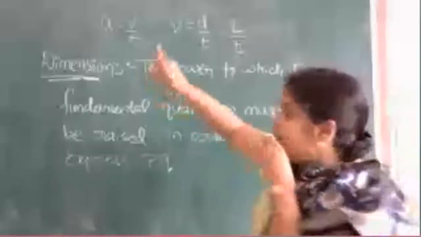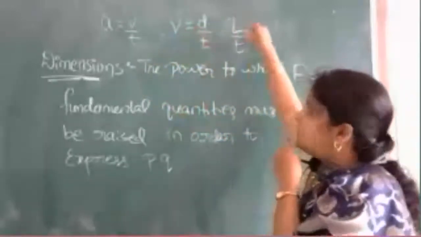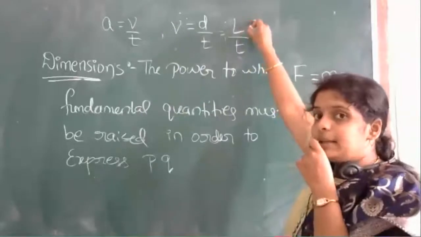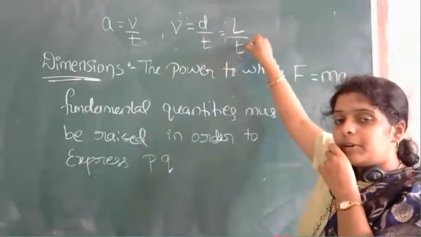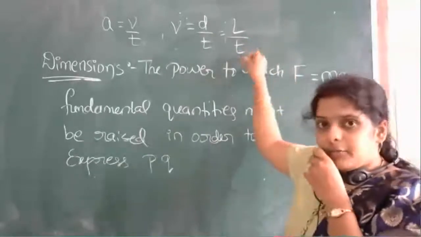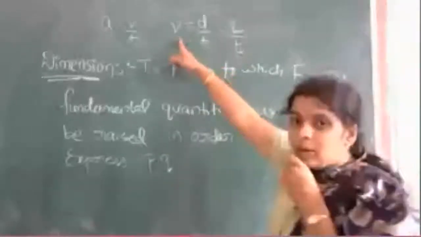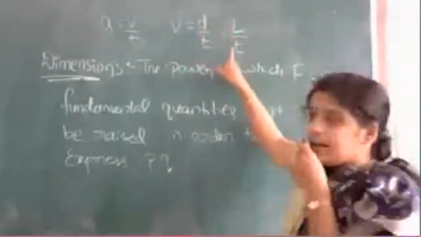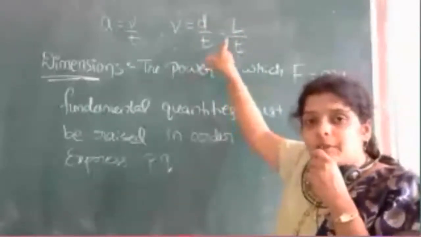Now you see, your velocity I have expressed in terms of fundamental quantities: length and time. You know that length is a fundamental quantity, time is also a fundamental quantity. So what I did now, I have expressed velocity as L divided by T. Okay, so I'll write it in the form of dimensions.